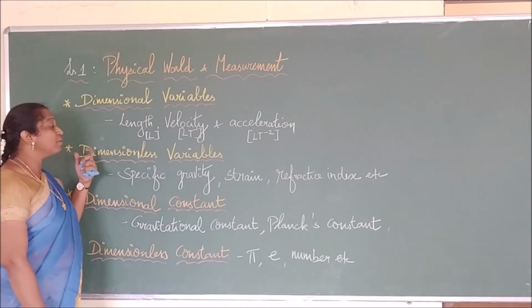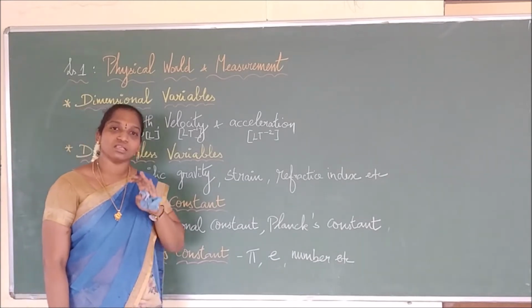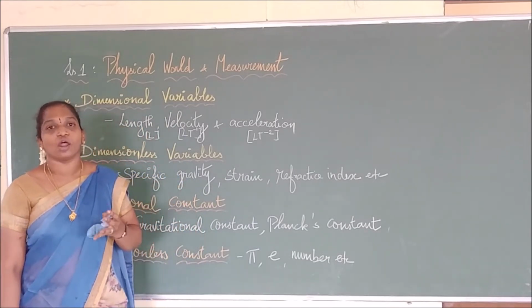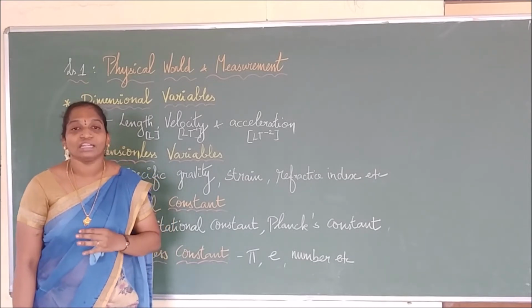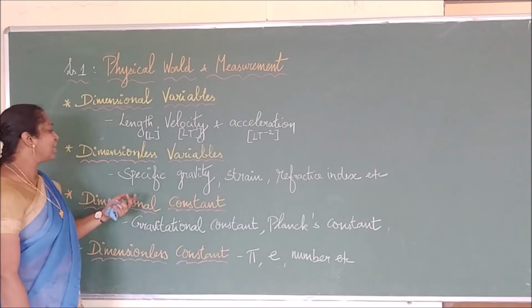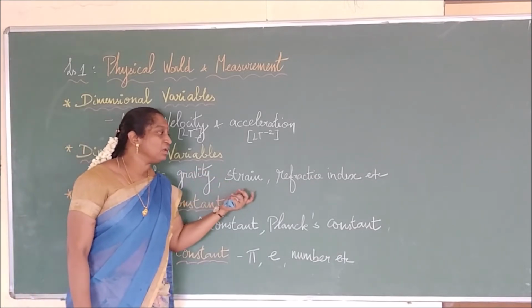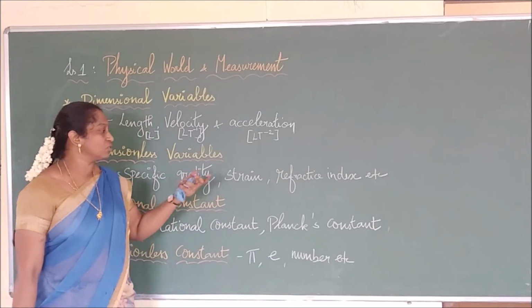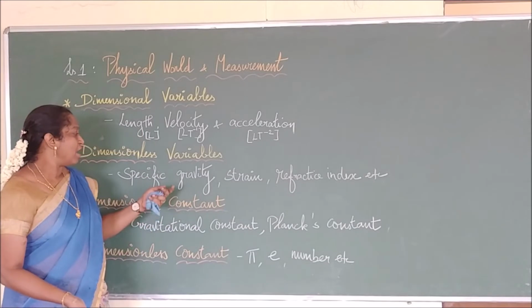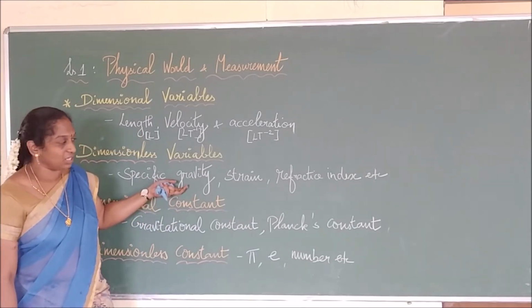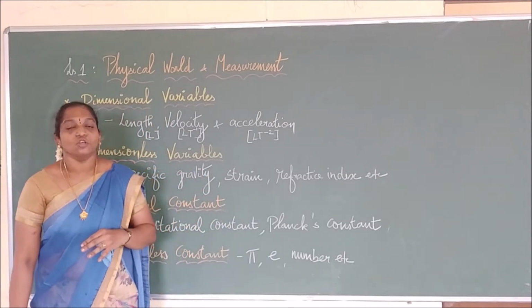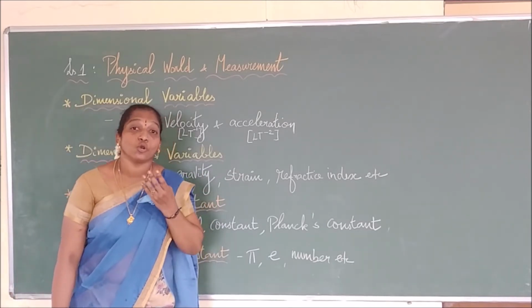Then what is meant by a dimensionless variable? The physical quantities are variable, but the physical quantity will not have any dimensions. We call that type of physical quantity a dimensionless variable. Examples are specific gravity, strain and refractive index. Refractive index varies for different materials. Strain is nothing but the change in length divided by the original length, so it will have no unit and no dimensions.